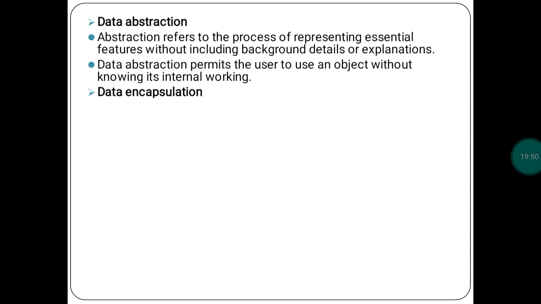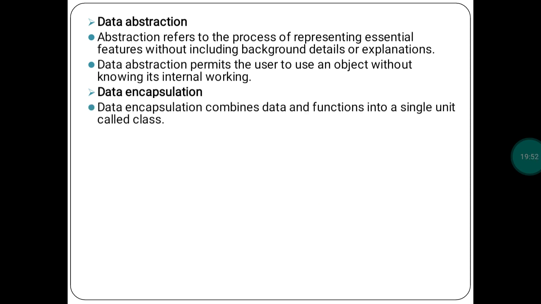Then see, what is data encapsulation? Data encapsulation combines data and functions into a single unit, that is called a class. Classes hold the member data and member functions, both in a single unit, because of data encapsulation.